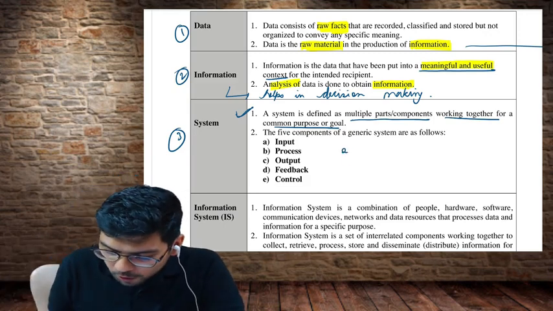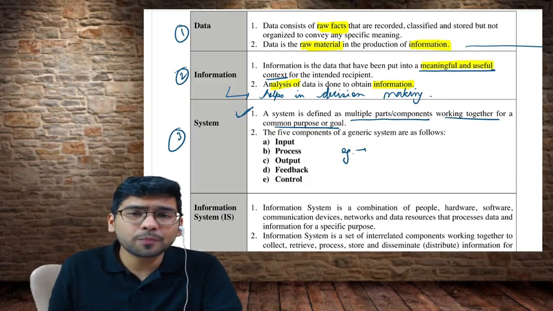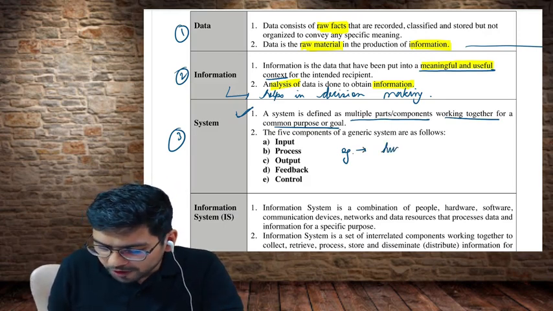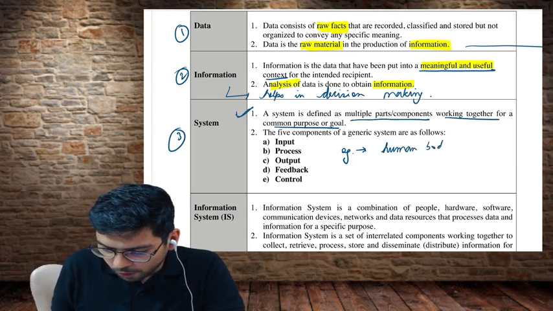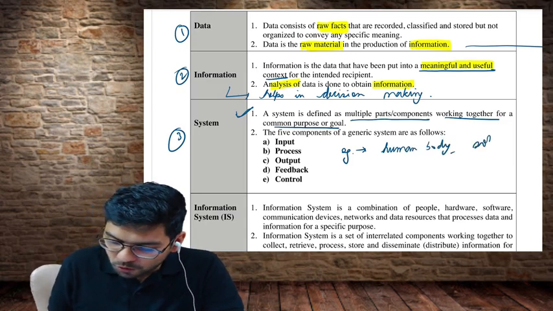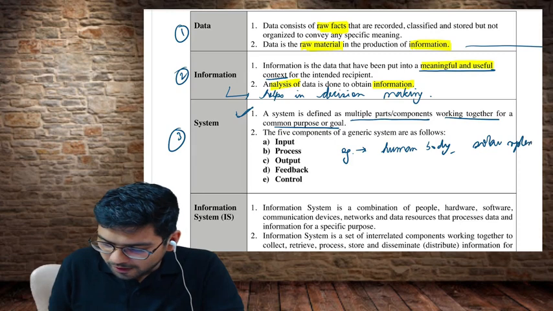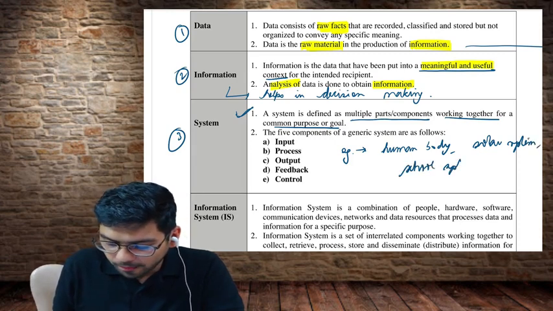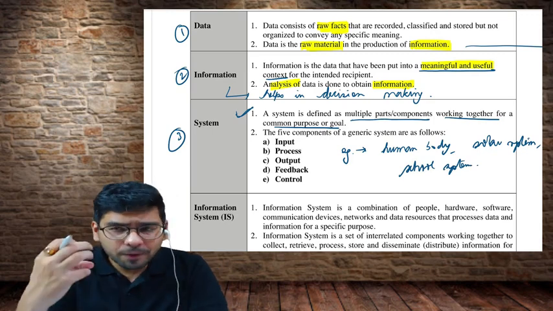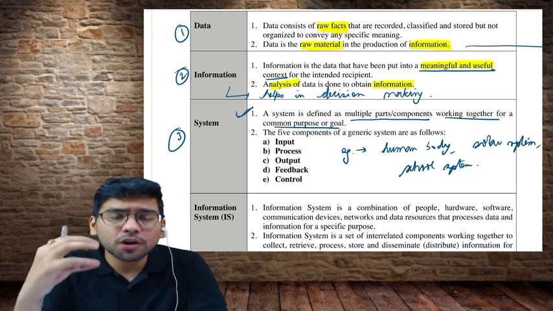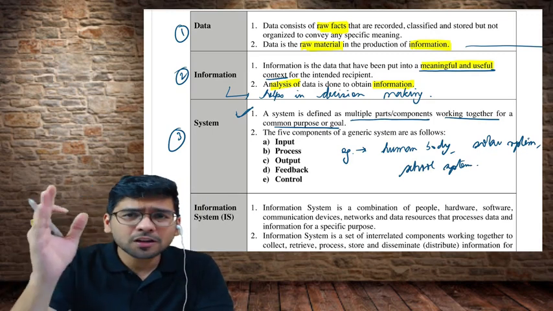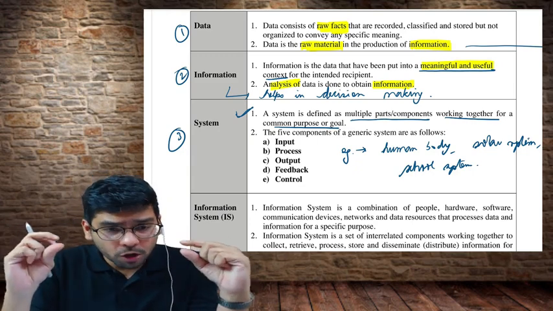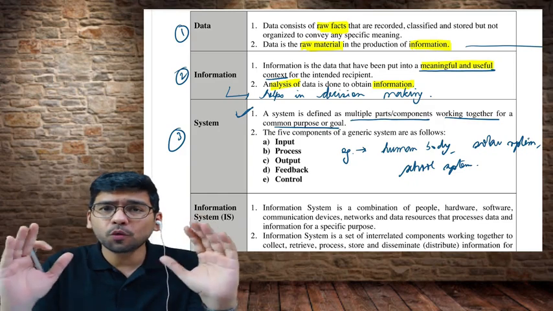If you wish to write, you can write the examples also, the examples that we discussed. I told you that our human body is a system. I told you about the solar system. Then I told you that school is also a system, so you have a school system. So multiple components, multiple parts, they work together to accomplish a certain common goal or objective. It has nothing to do with computers, guys. If we talk only about the word system, it has got nothing to do with computers.